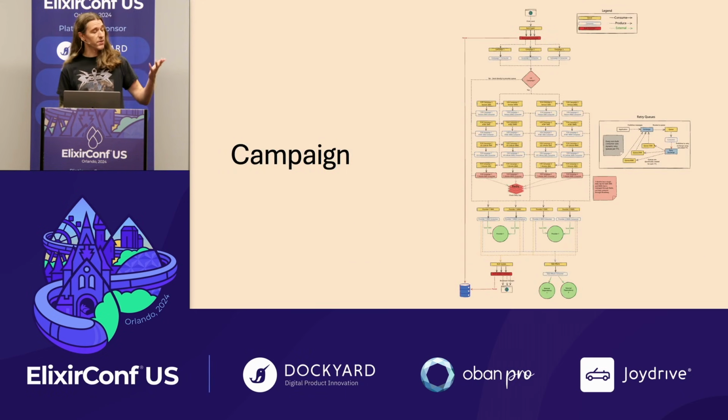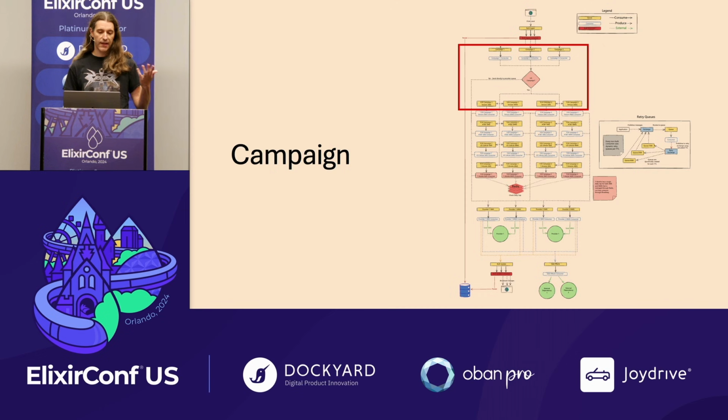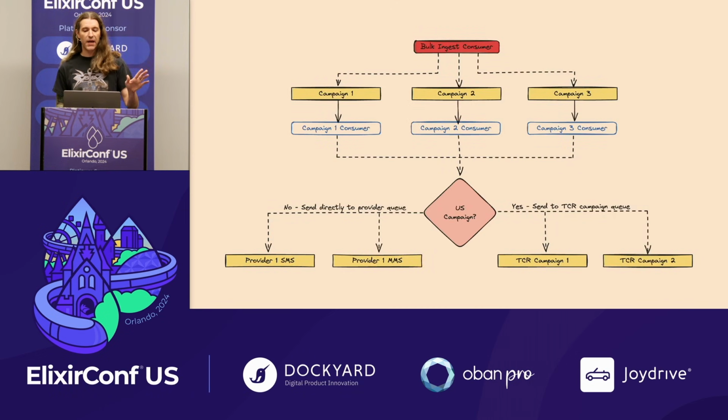After each message is sent, we send it along to the correct queue. Our customers send messages as part of what we call campaigns in our domain, and it looks roughly like this. Each campaign gets its own queue and consumer. When a campaign is launched, we dynamically create that queue in RabbitMQ for that campaign. In addition to the GetThru campaign queue, we dynamically start up a Broadway consumer process, and that process will start consuming messages from that campaign queue.